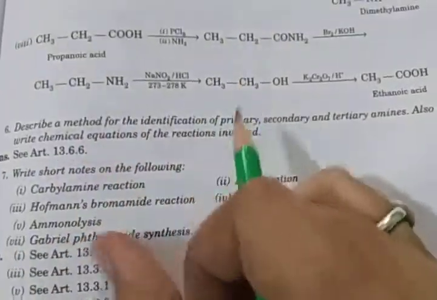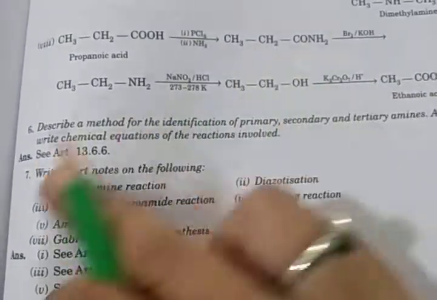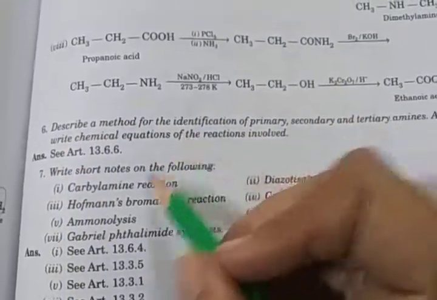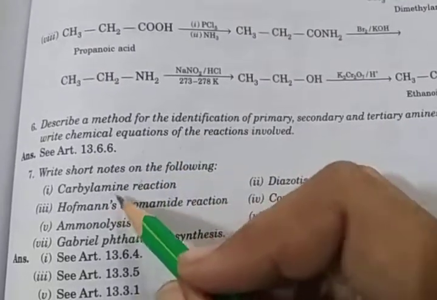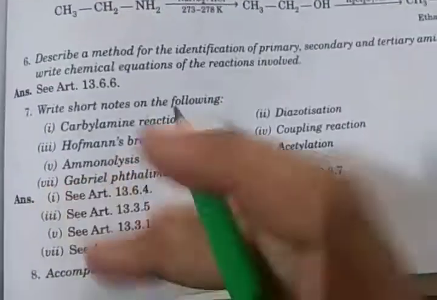describe a method for the identification of primary, secondary and tertiary amines. I already explained in my last videos. The chemical equations also I explained. And then next, 7th number, write short notes on the following.